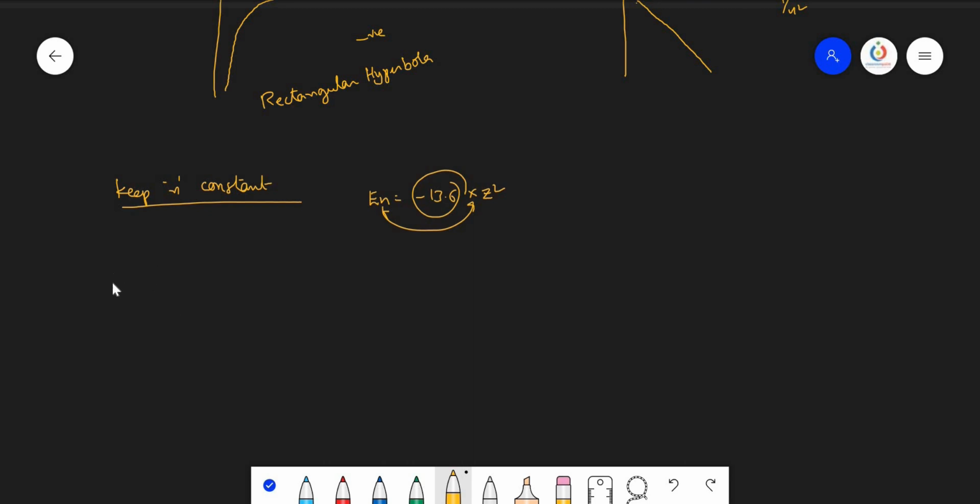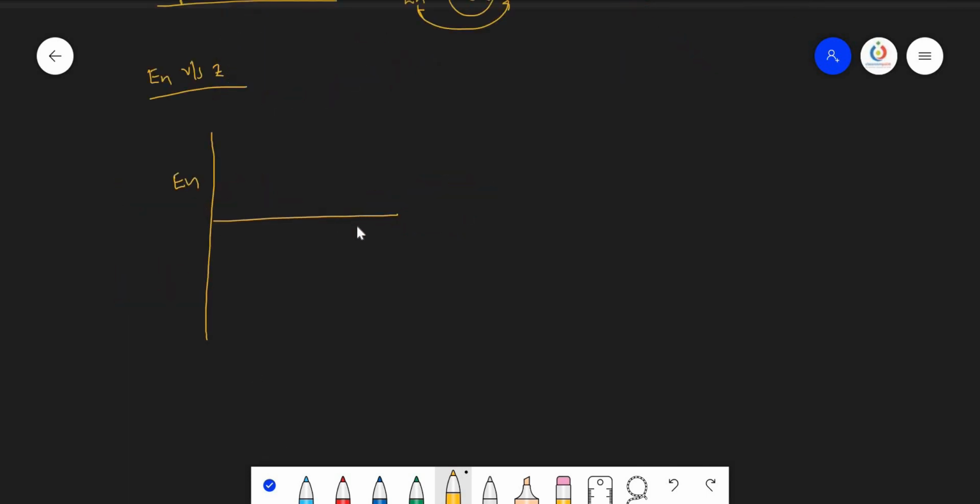Then let us try to get the graph between energy versus Z square here. Now, graph comes like this. So, downward opening parabola. Here also it should not touch the origin because Z should not become 0.